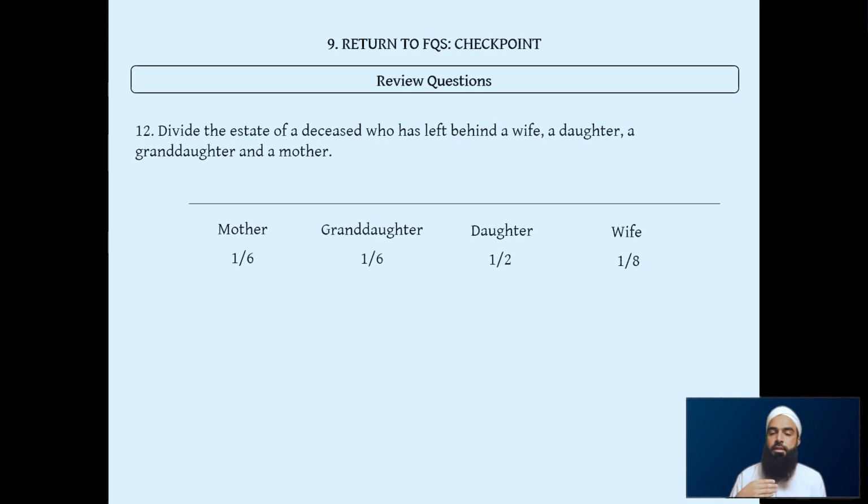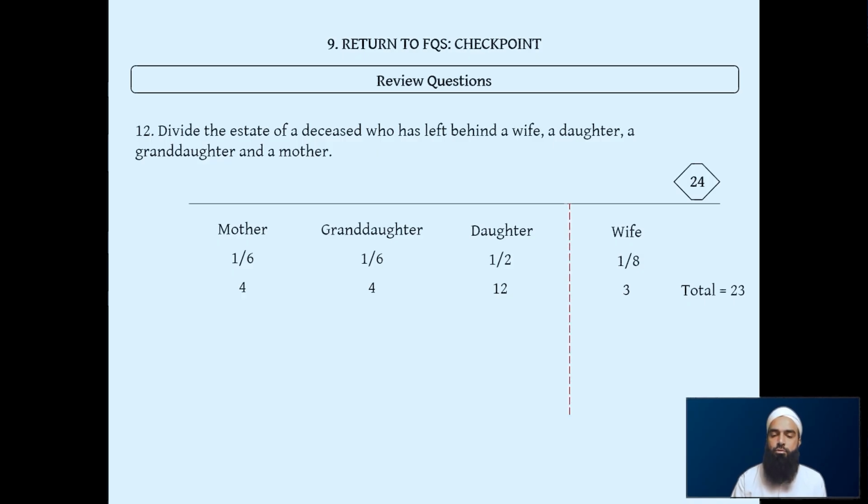So we see that there's 1/6 and 1/6 from group 2, so we use the half and 1/8 from group 1. We use the bigger denominator, the 8, multiplied by 3 gives us 24 as our divisor. 1/8 of 24 is 3. Half of 24 is 12. The 1/6 of 24 is 4. And another 1/6 is 4. So we add it all up. 12 plus 4 is 16, plus 4 is 20, and plus the 3 is 23. So this now tells us this is a Rad scenario.